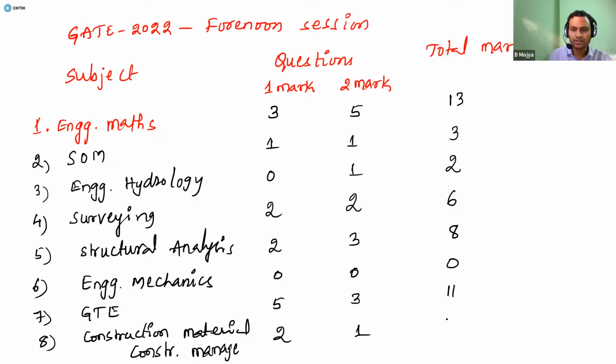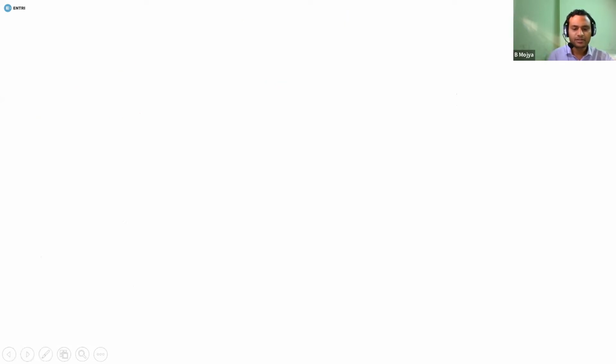So the total number of marks you can expect is 4 marks. The next subject is steel structure, so in the same order I will be writing in the next slide. The next one is the 9th number.